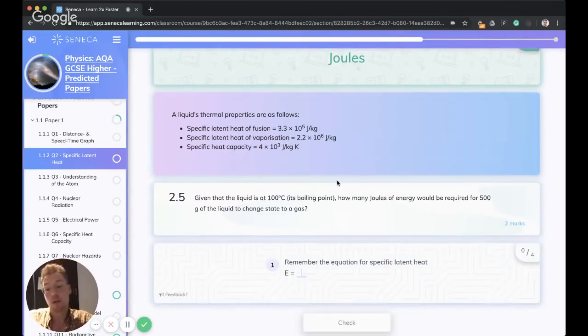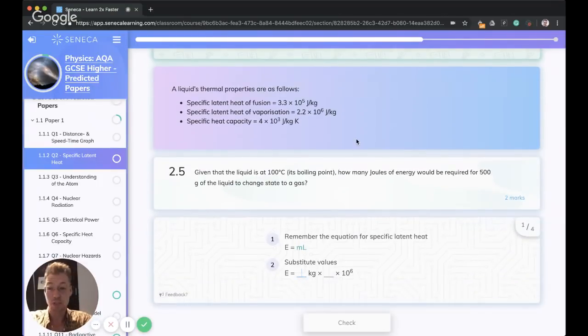Okay, so this worked example is a really good way to structure your answer. Always start by writing the equation you're going to need, because if you write out the equation, sometimes you can get a mark just for writing out the equation you need to use. So that's a good tip to remember. And also, it's so easy in the heat of an exam to make a silly mistake and accidentally divide rather than multiply or something like that. So just make sure you write out that equation. One, you could get a mark for it, great. Two, it'll make sure you are doing the right calculations.